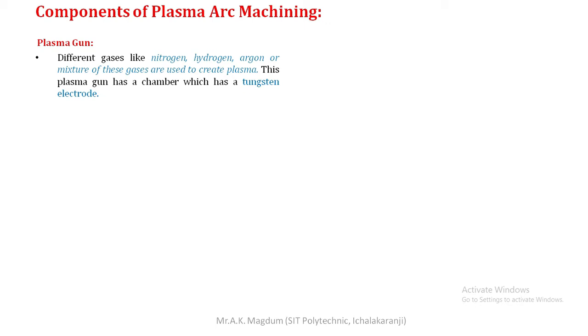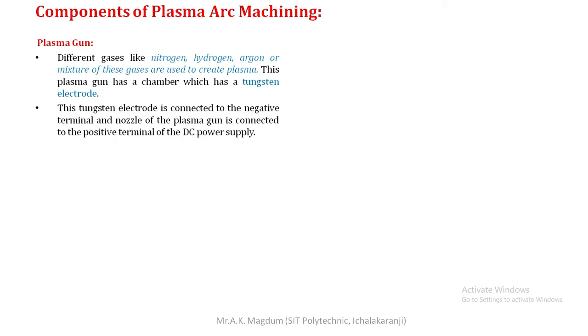In that nozzle, the tungsten electrode is fixed, and around that tungsten electrode various gases are continuously circulated according to the workpiece properties, and that overall component is called a plasma gun. Here, this tungsten electrode is connected to the negative terminal, and the nozzle of the plasma gun is connected to the positive terminal of the DC power supply. That is a very important thing.